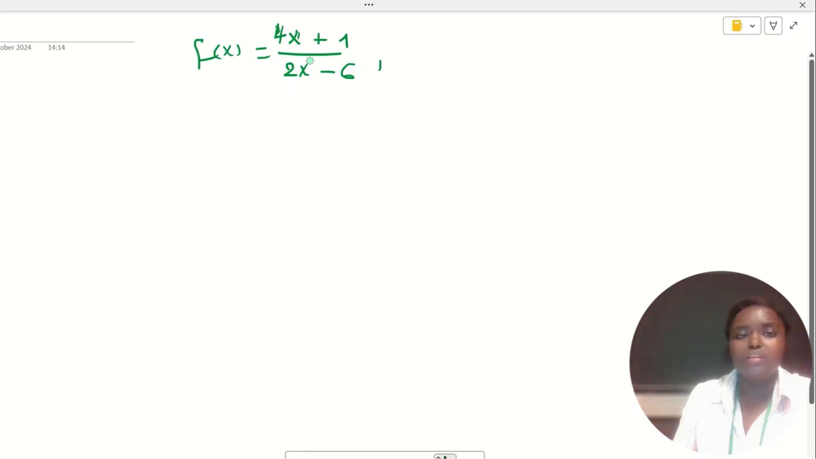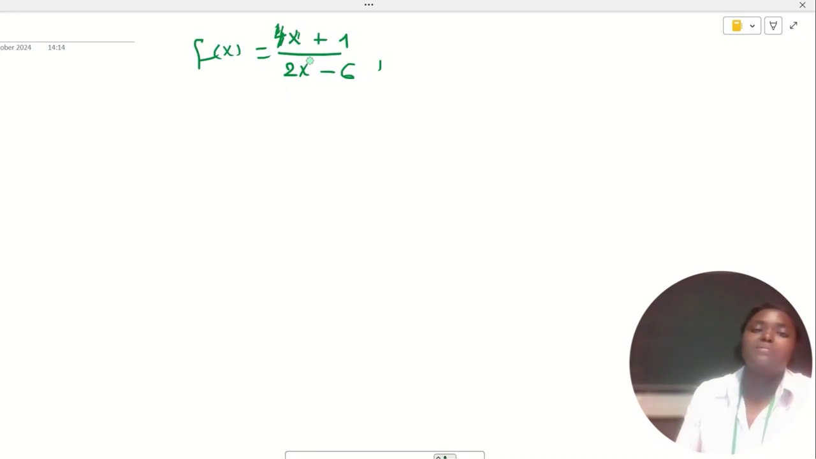Do you remember how to find asymptotes? How many asymptotes exist? There is vertical asymptote, horizontal asymptote, and oblique asymptote. For any function, the horizontal asymptote and the oblique asymptote cannot exist at the same time. If one exists, the other one doesn't exist. But when do we have a vertical asymptote, and when do we have a horizontal asymptote? When do we have an oblique asymptote?